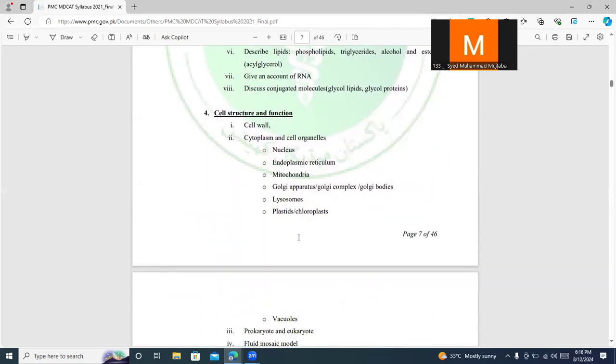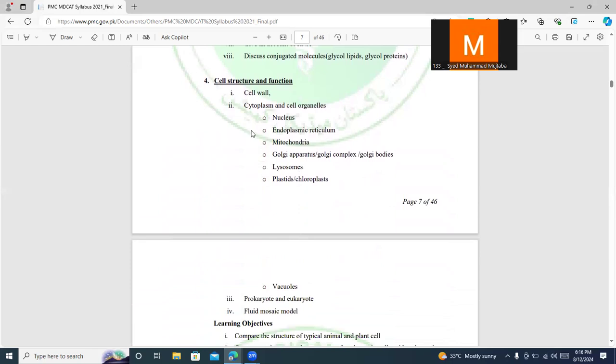Now, the next chapter, chapter number 4, cell structure, basically starts off with human biology. You should know all of the components of the cell. However, the most important thing is that most of the MCQs give you a comparison between an animal cell and a plant cell. We will see about this further on in the slides.